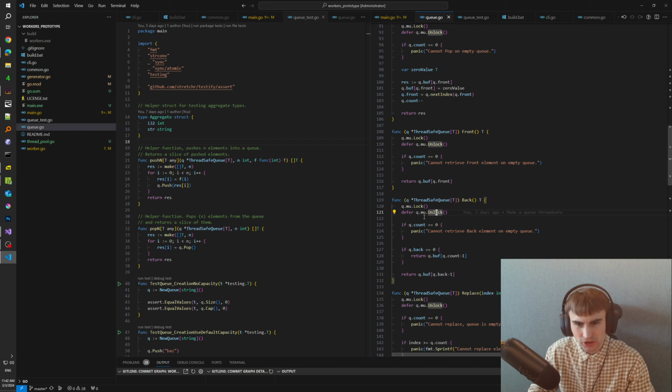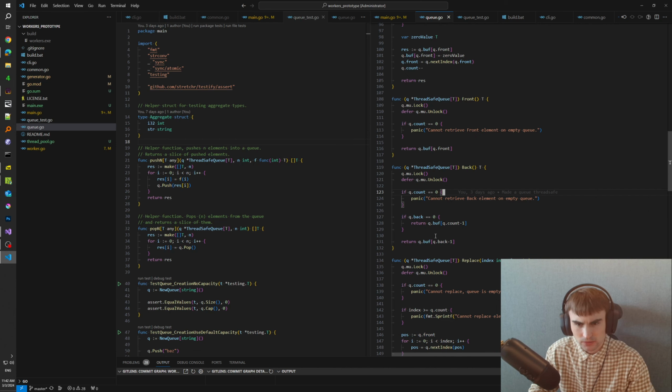The back function does the same but returns the last element, and the back always points to the location where we are going to insert the next element. But since we cannot return directly that location because it will be empty, we have to subtract 1 from the back pointer, or if back is 0, we have to subtract 1 from the count because most likely it's wrapped.